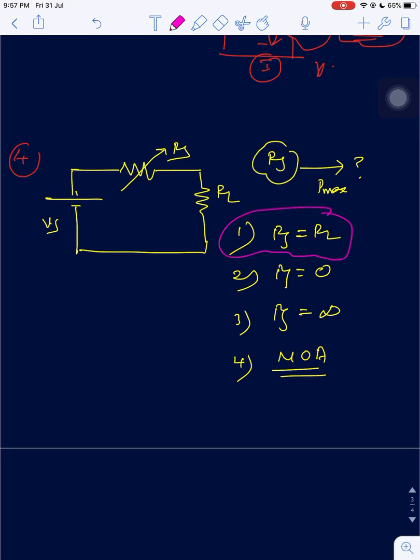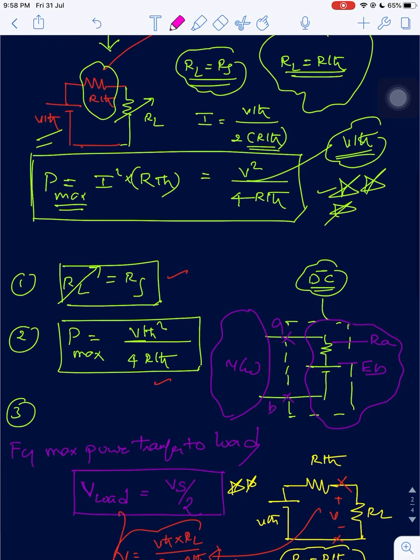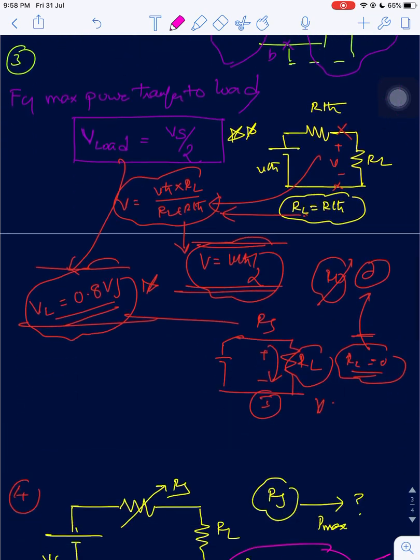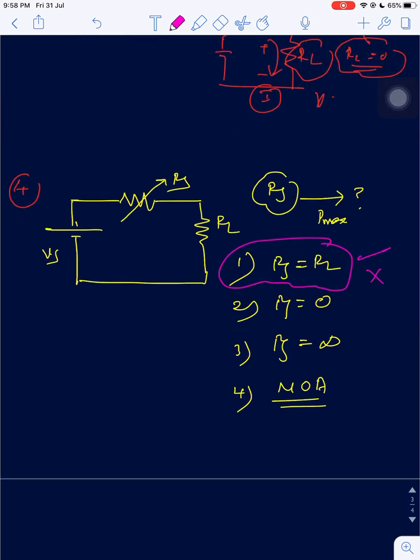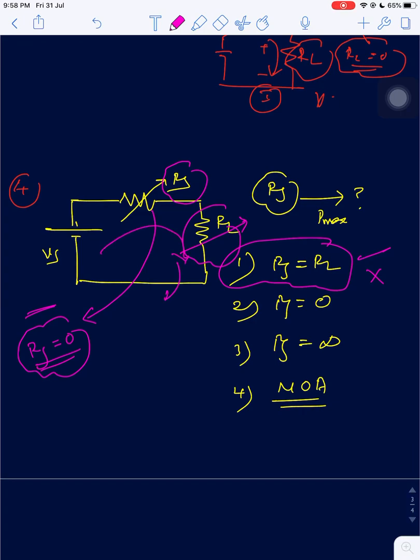99% of people who are studying for the first time will go for the first option. Why? Because they have memorized this formula: RL is equal to RS means RS is equal to RL. No, it is wrong. Maximum power transfer will be given by that only if the load resistance is variable and equal to RS. Since here the source resistance is variable, I will make the source resistance as minimum as possible, RS equal to 0. If RS is equal to 0, maximum current flows to the load. This comes under a special case.